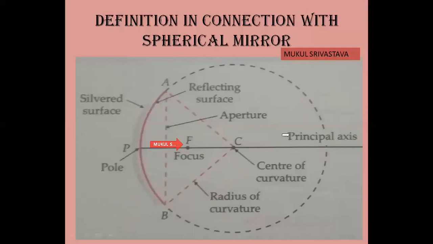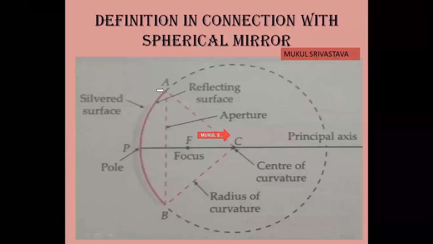What is principal axis? Principal axis is the line which passes through the pole, focus and center of curvature. Now we are talking about the angular aperture. What is angular aperture? The edges of a spherical surface subtend an angle at the center of curvature.